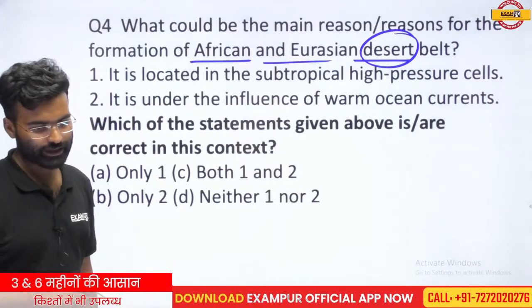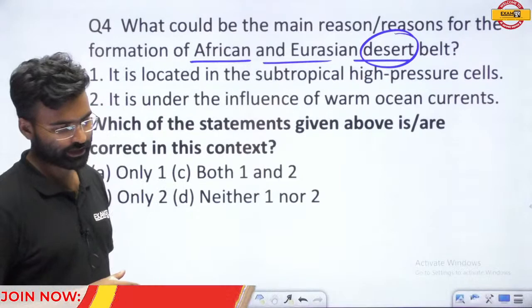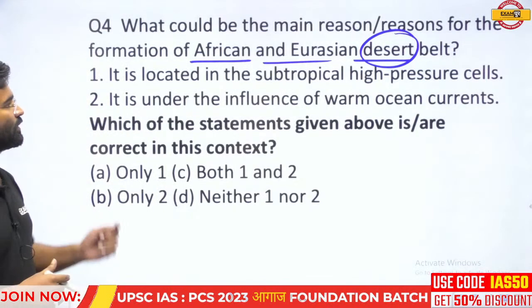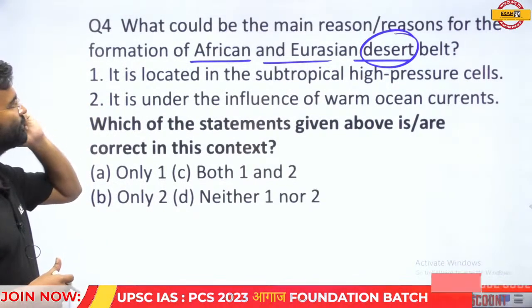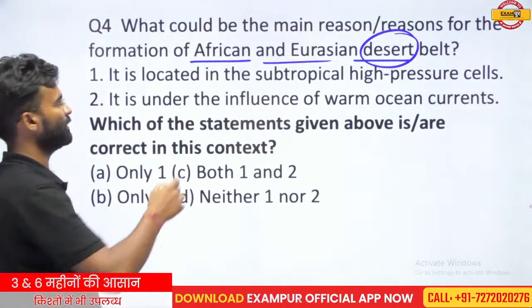Sadab Hussain, I think it should be only one, only two. Okay, there are three responses. So let us consider this statement. What could be the main reason for the African and the Eurasian desert belt?